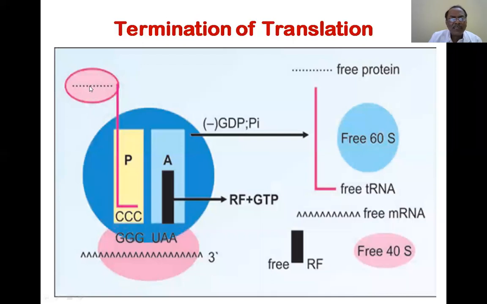So this is a nascent released protein, and the last tRNA is single without any linkage with the protein. This energy is going to dissociate the whole complex. The free RF comes out, the free RNA goes out, the complex of 60S and 40S is released, and this last tRNA is released.